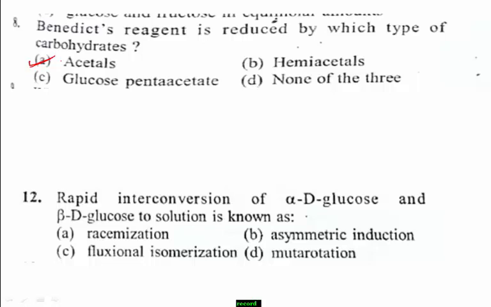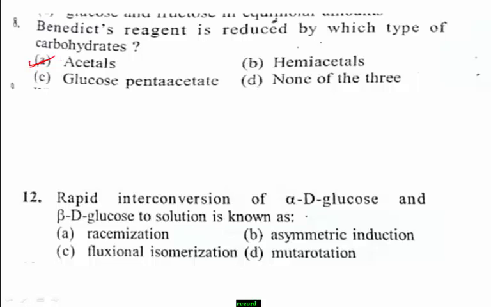Mutarotation is one of the definition points: the change in the optical rotation due to change in equilibrium of two anomers, when the corresponding stereoisomers or stereocenters interconvert, is known as mutarotation.